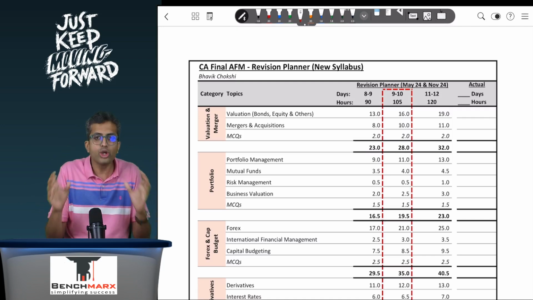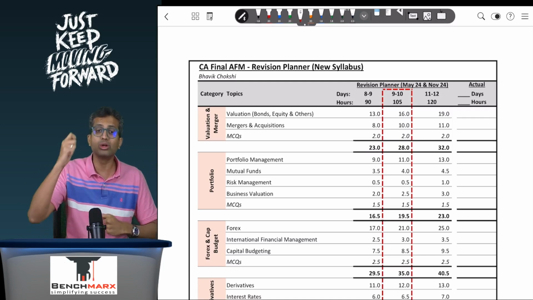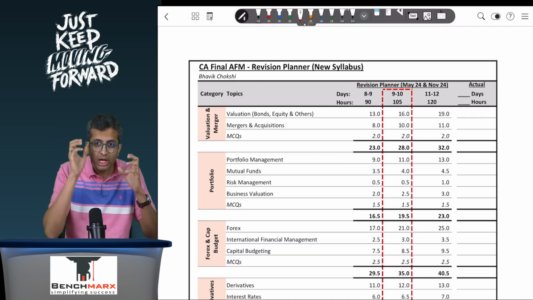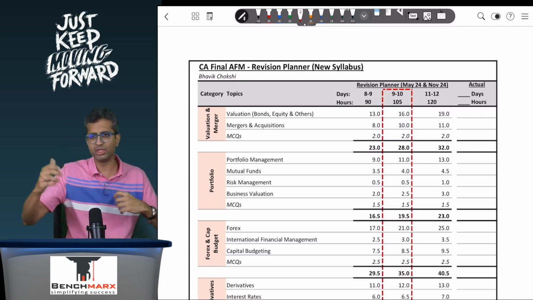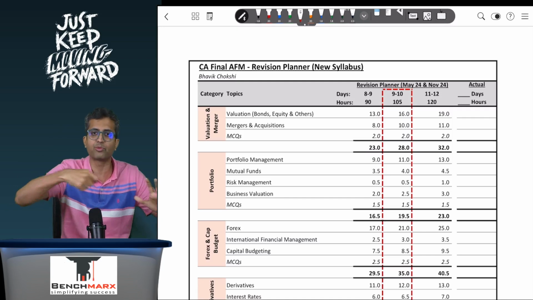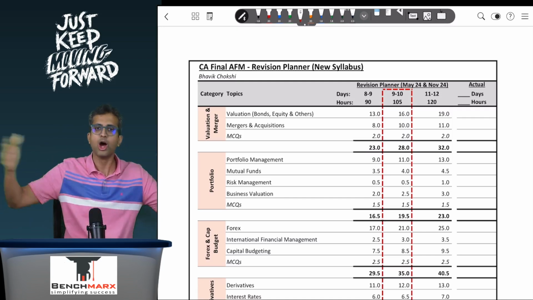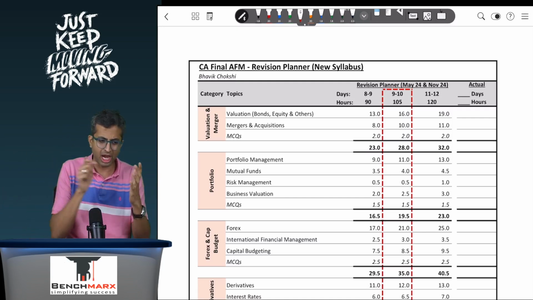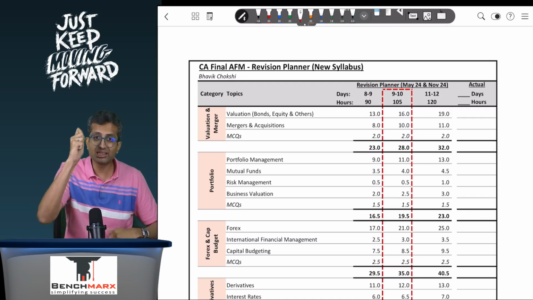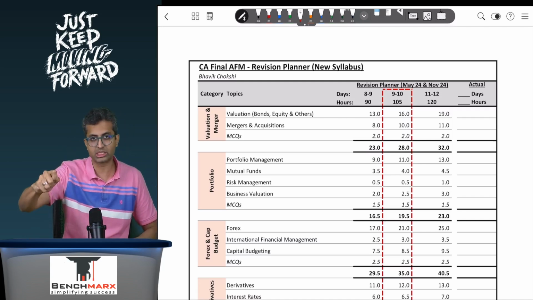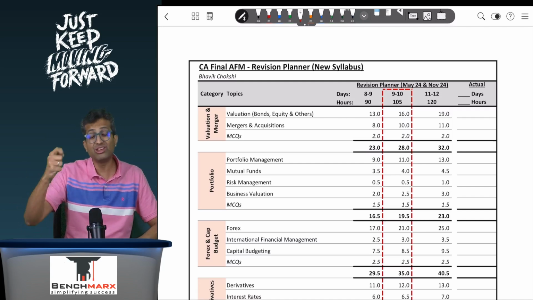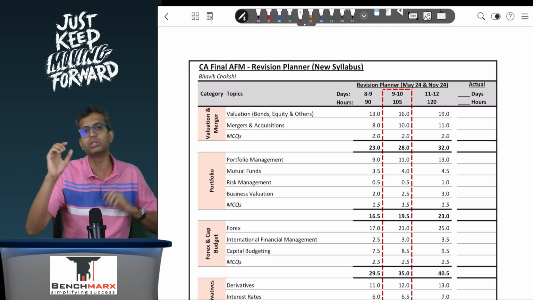So what I would want you to do, and this is very important, is you dedicate a separate color highlighter, maybe something that you have not used in general for highlighting everything. Otherwise our book has all the colors possible. Dedicate a highlighter where you mark that adjustment in the question, and the same effect of that adjustment in the solution, mark it with the same color highlighter.